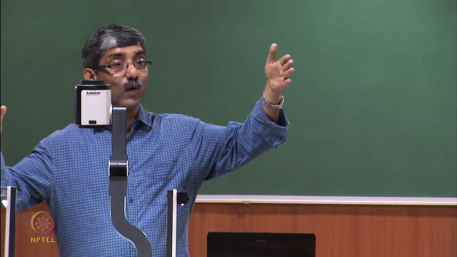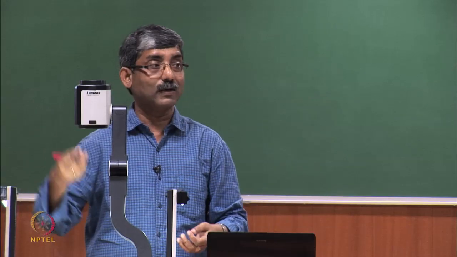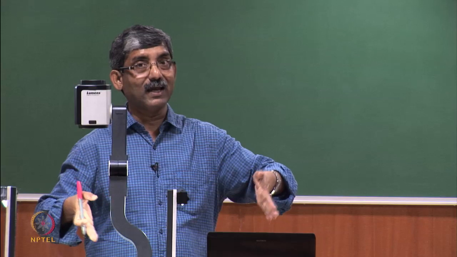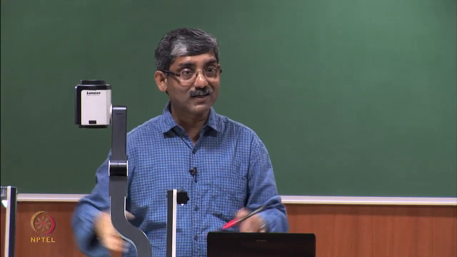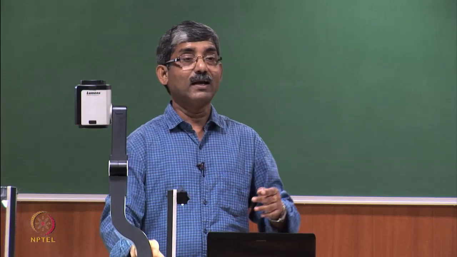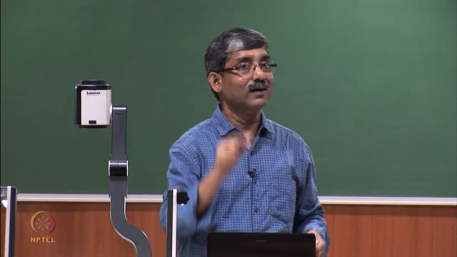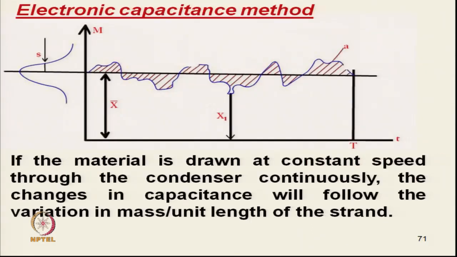So, instead of 1 centimeter, suppose it was getting 40,000 readings; if we try to increase the length, then the number of values will be less. In this way we can get the unevenness value at different cut lengths. Okay. And the unit length here is 1 centimeter.